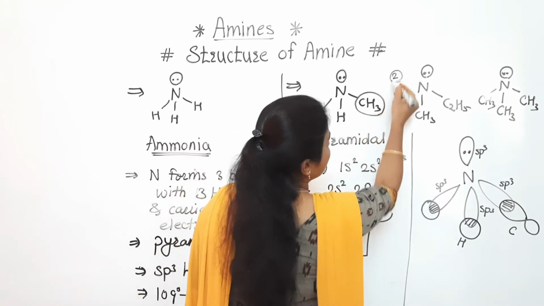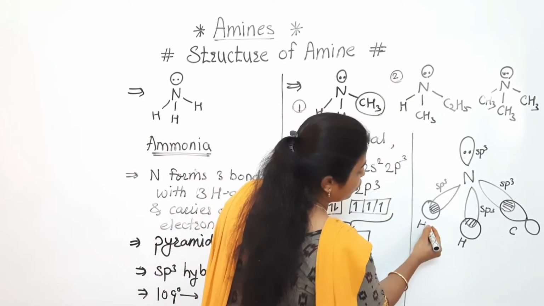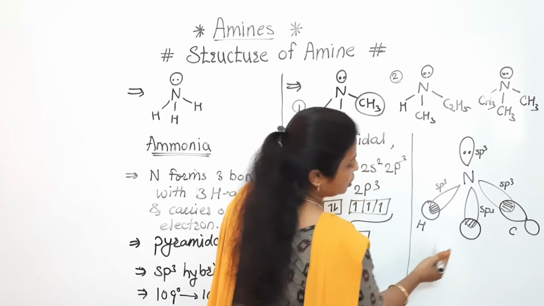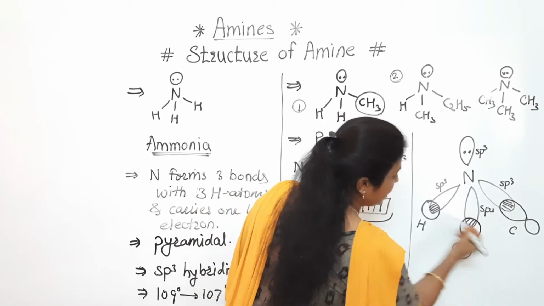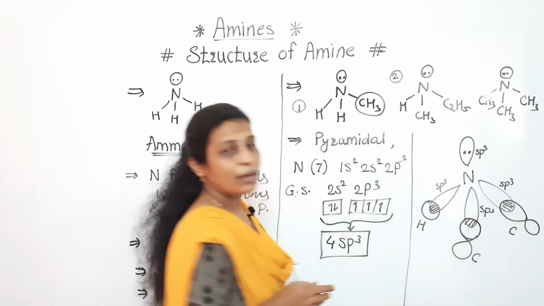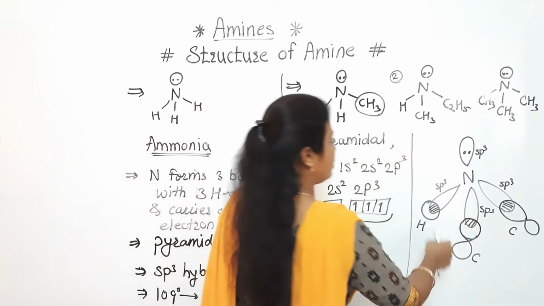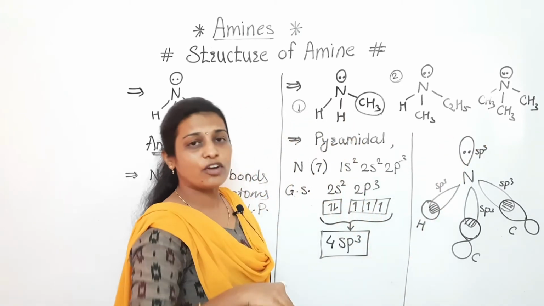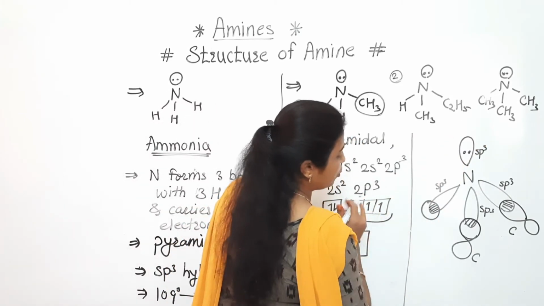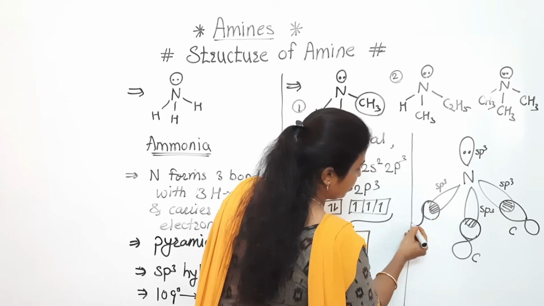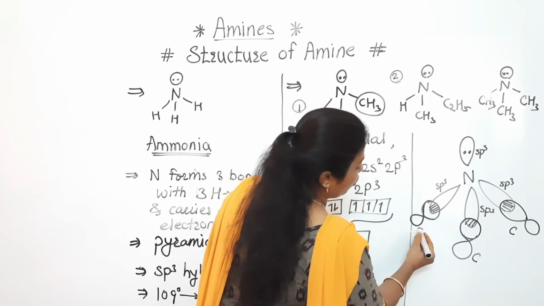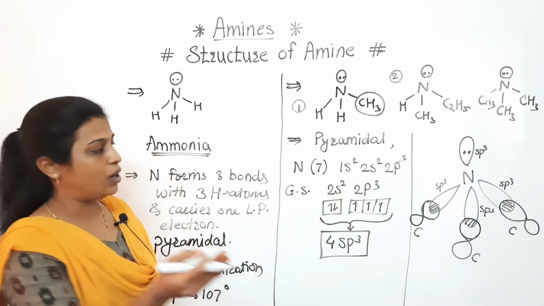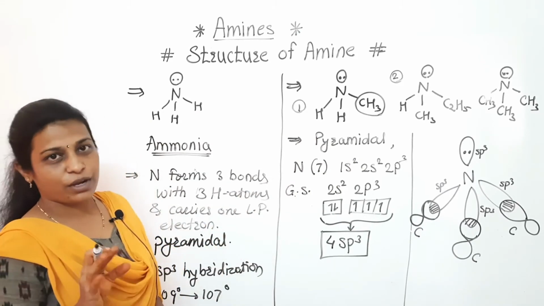What about the second structure? Instead of 2 hydrogen atoms, 1 hydrogen atom will be replaced by another carbon p orbital. That's why that will be the structure for the second one. What about the third one? If 3 hydrogens are replaced, then instead of the spherical hydrogen, the dumbbell shape of the carbon p orbital will overlap with the sp3 hybrid orbitals.